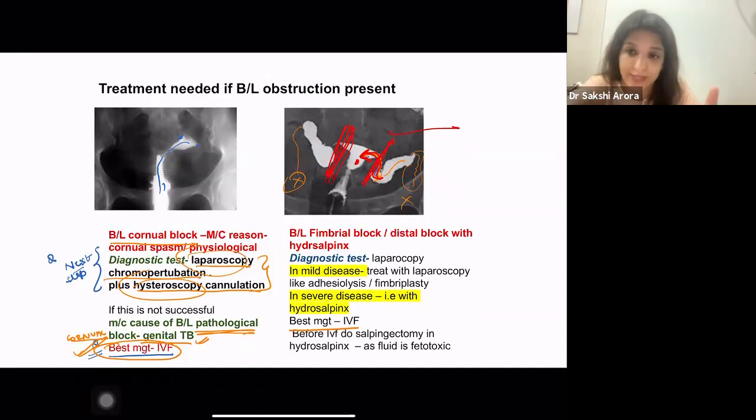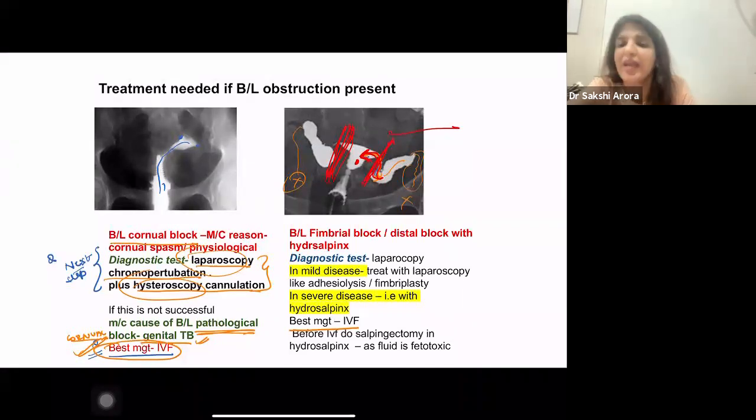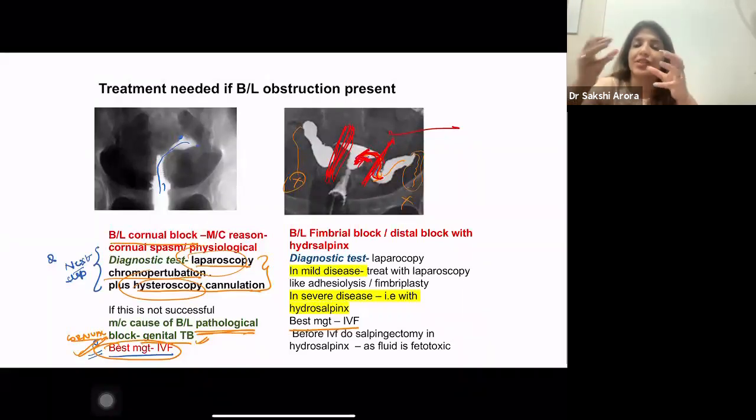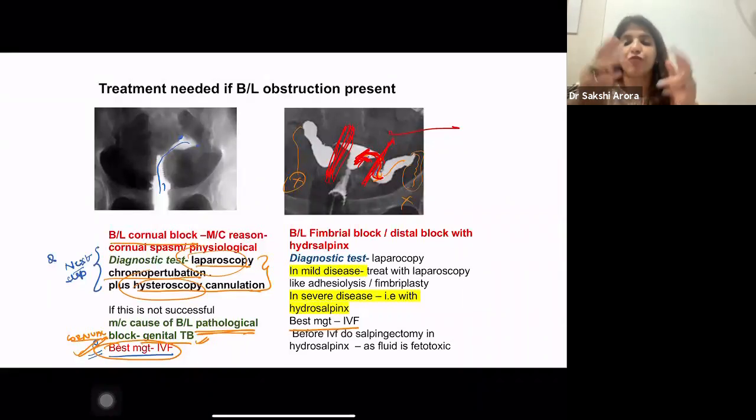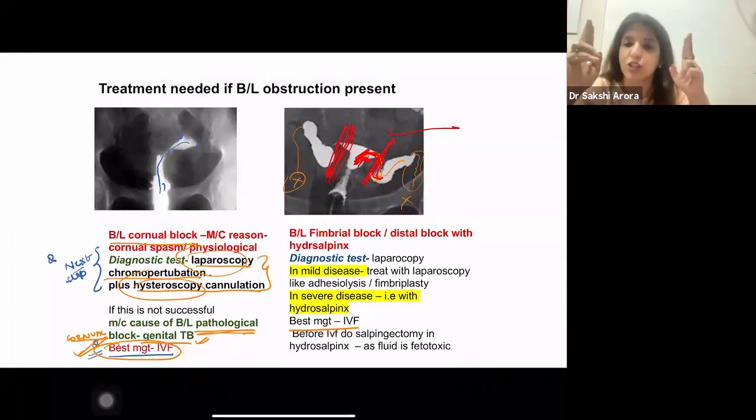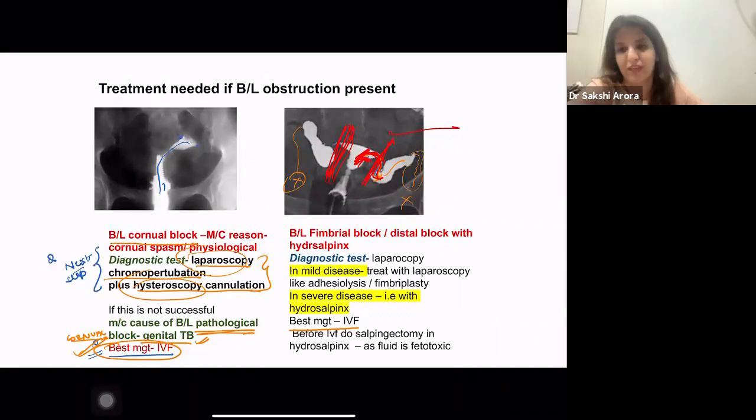So I'm repeating what I said. If hydrosalpinx is present, it means it is a severe block. And that means you have to do IVF. But before you do IVF, you should remove the tubes because these tubes have got toxic fluid. And this toxic fluid can come inside the uterus and harm the zygote, which I'm going to put. So before IVF, I'm going to remove the tubes, that is, I'll do a salpingectomy, and then I'm going to do IVF.